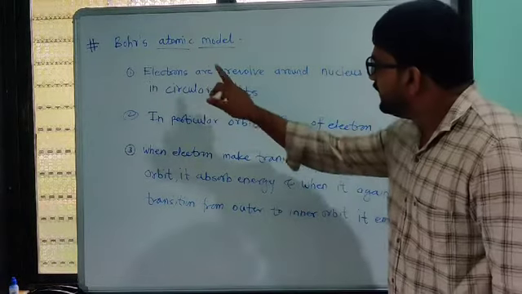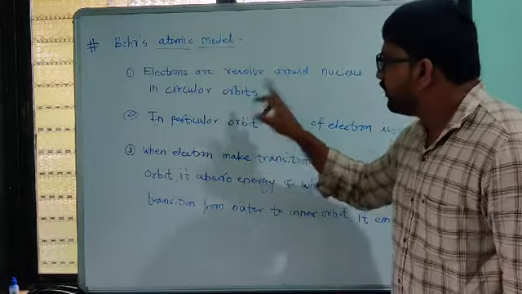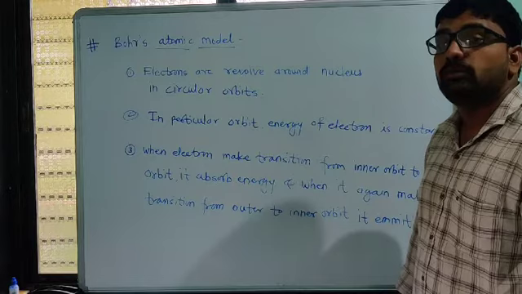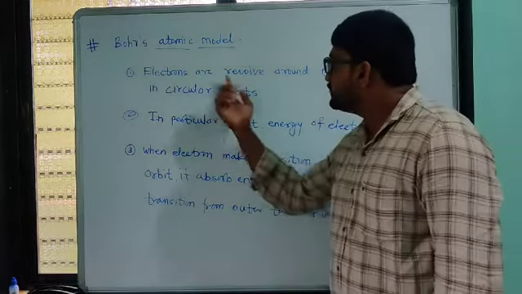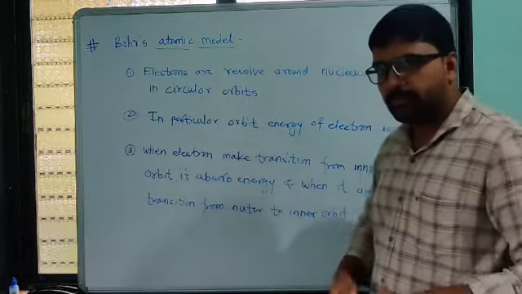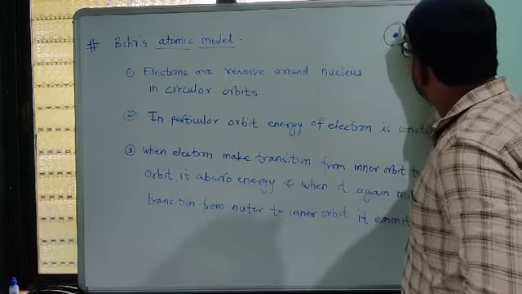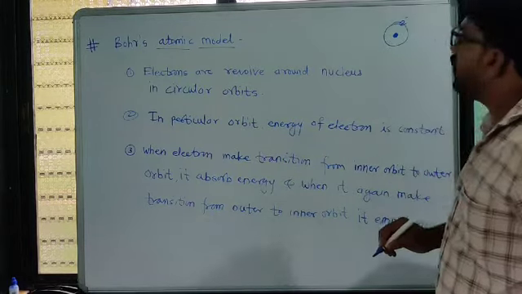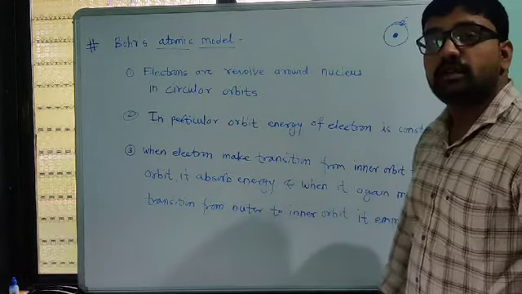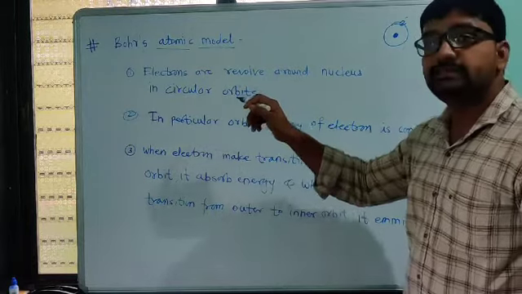First of all, electrons revolve around the nucleus in circular orbits. Suppose this is the nucleus and this is the circular orbit around it. So all electrons revolve around the nucleus in circular orbits. That is the first prediction of Sir Niels Bohr.